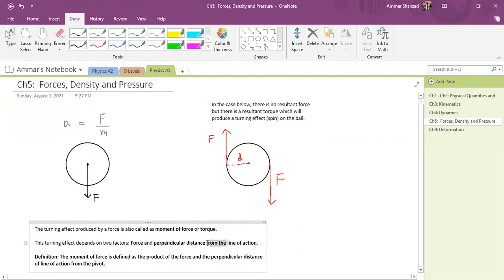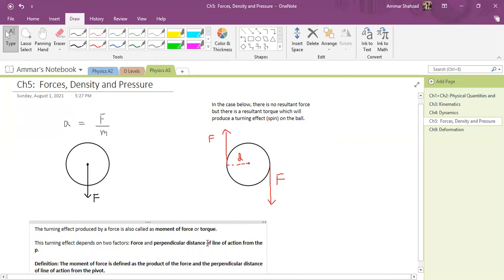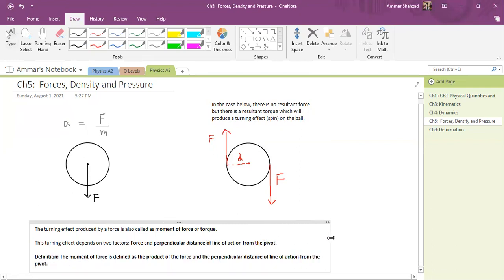Let me also correct this: perpendicular distance of line of action from the pivot. So there is the definition of moment of force.